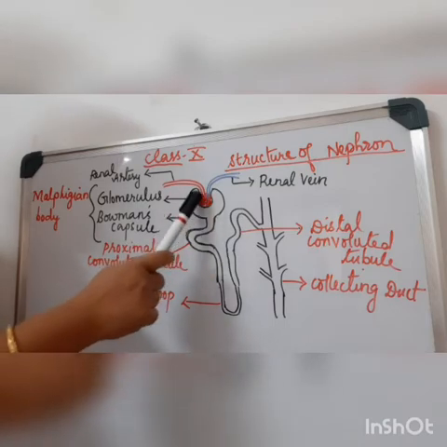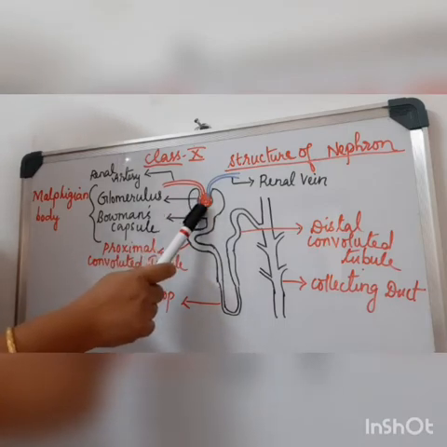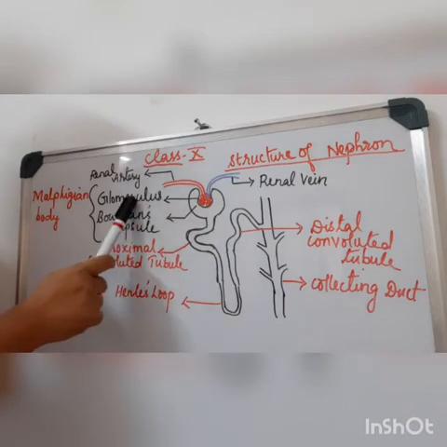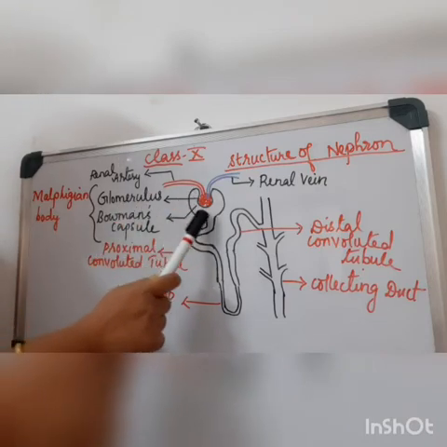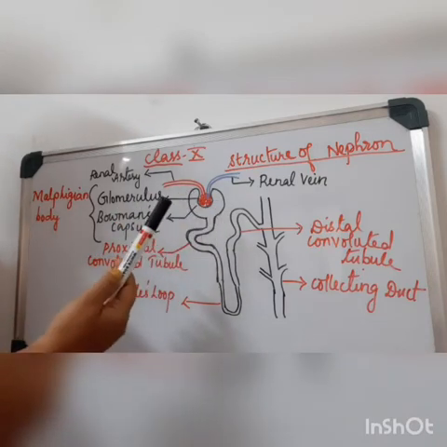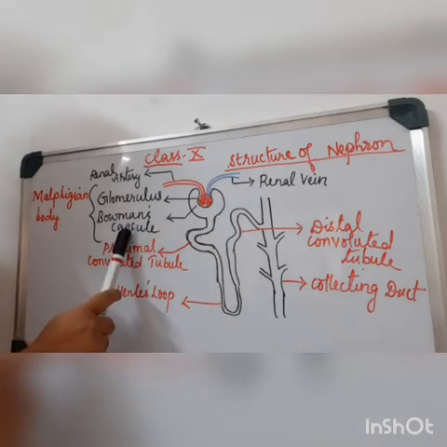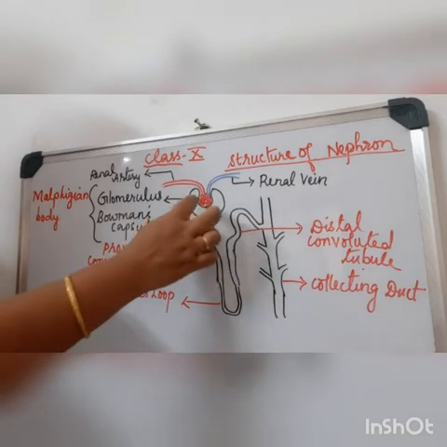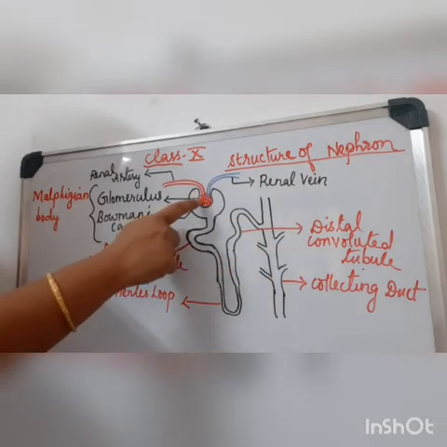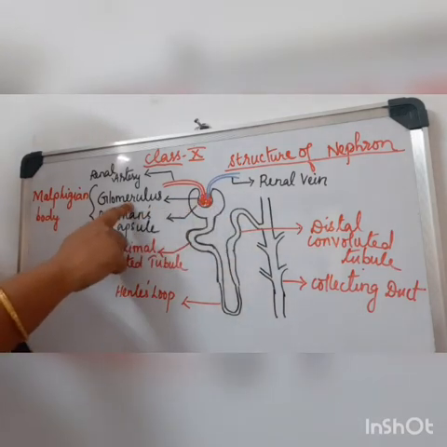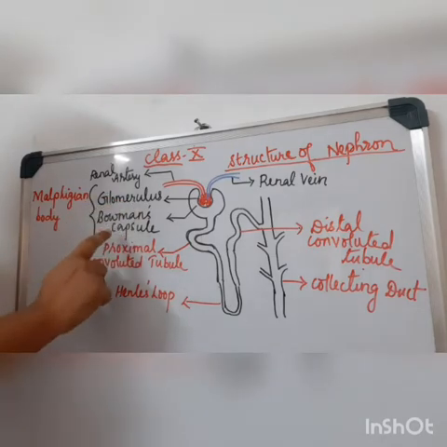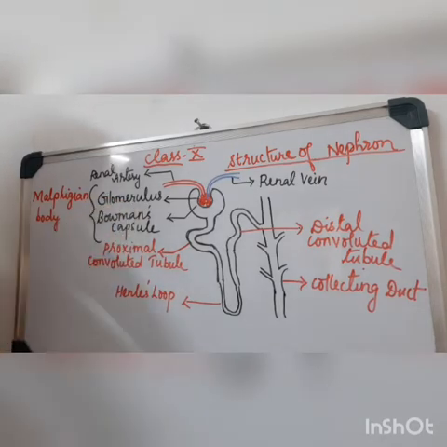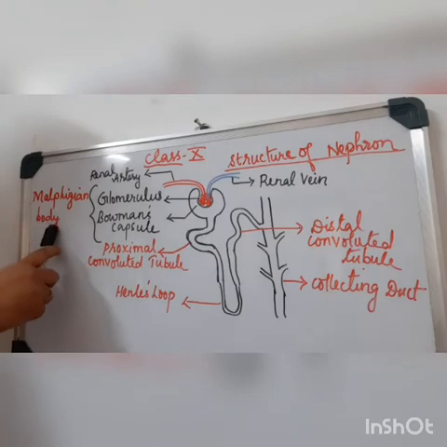This round thing forming a network of blood vessels is known as the glomerulus, and you can see a cup-shaped structure holding that network, which is known as the Bowman's capsule. So together the glomerulus and the Bowman's capsule are referred to as the Malpighian body.